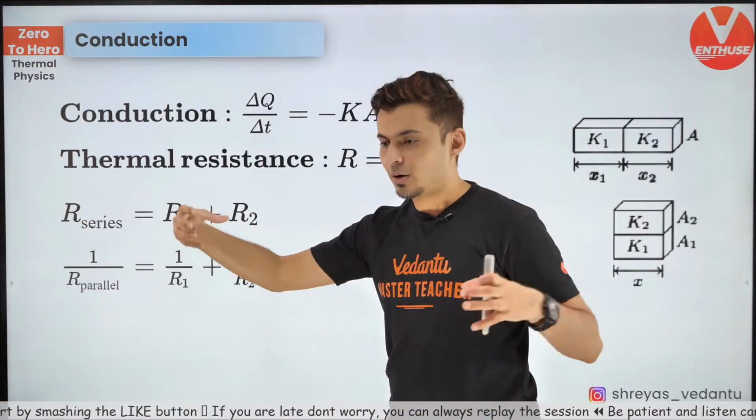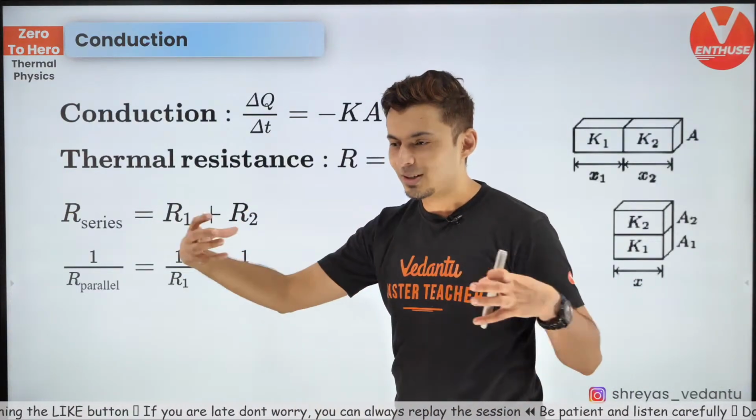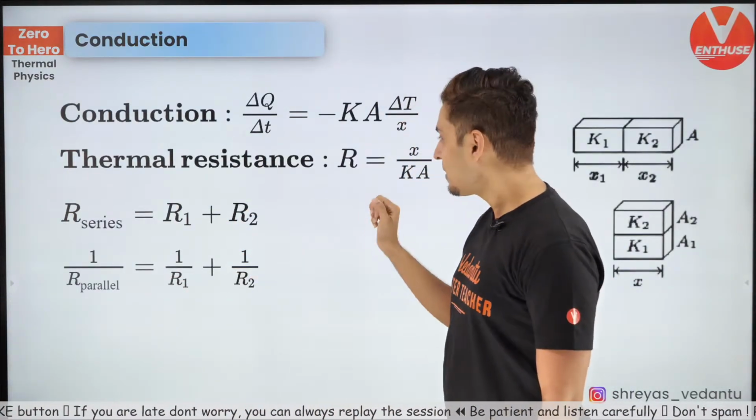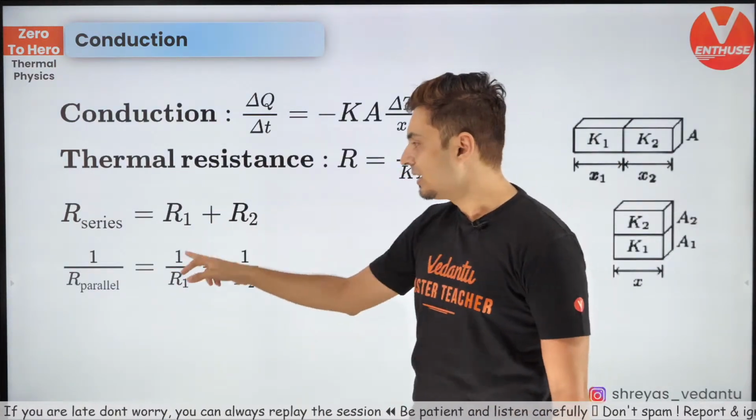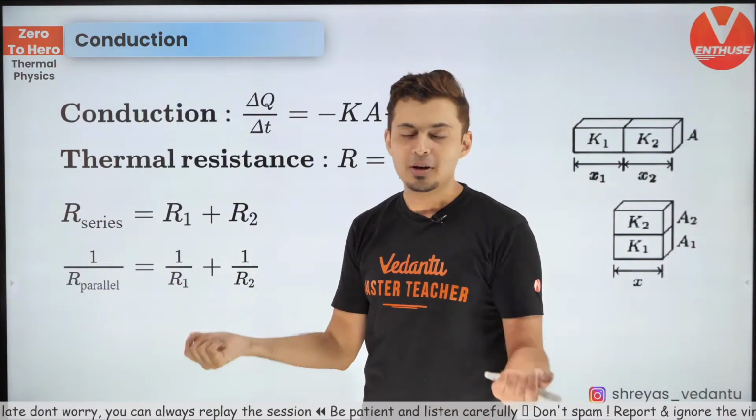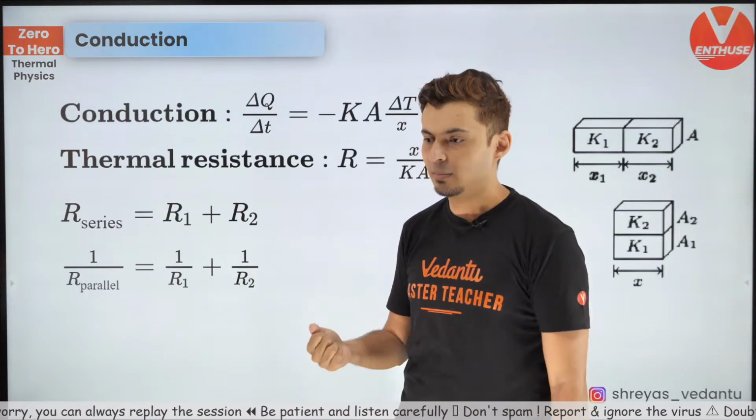And if you have multiple rods in series, then you add the thermal resistances. If they are in parallel, then use the parallel formula, 1 by R1 plus 1 by R2.